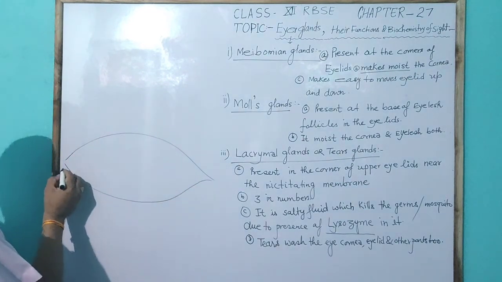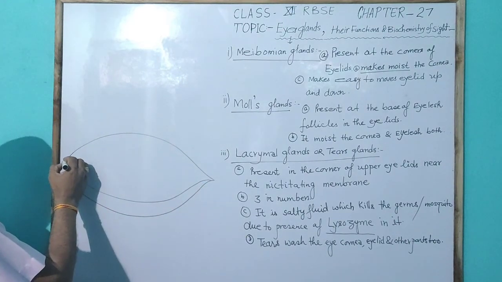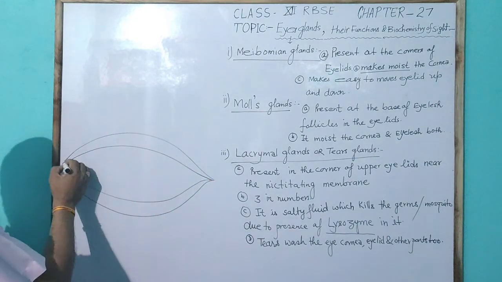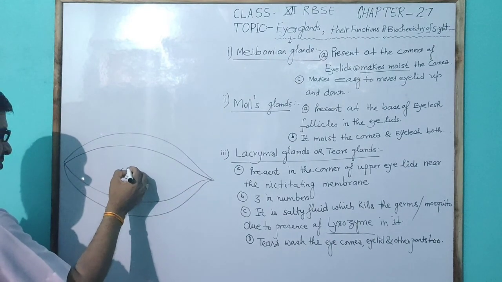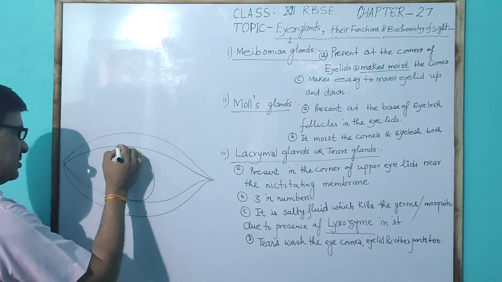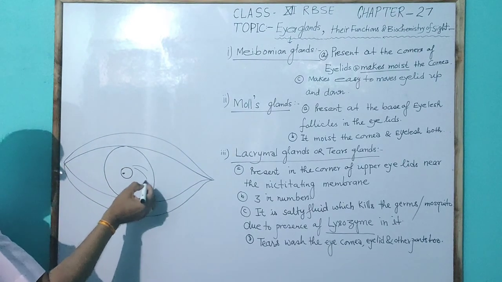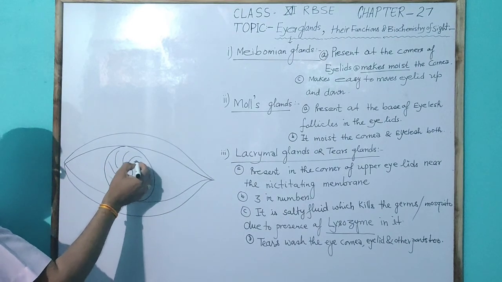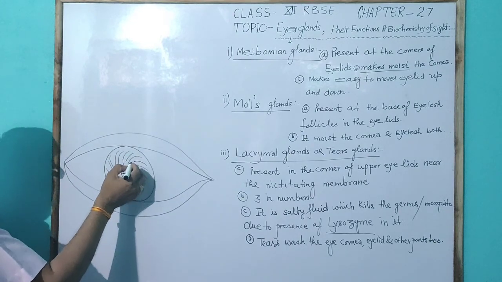This is the structure of the human eye, having the upper and lower eyelid, the presence of the pupil and the iris part, which is generally black in color, a part of the choroid.